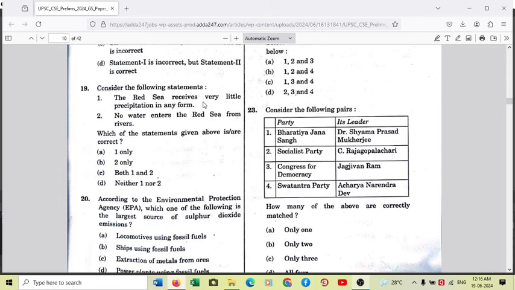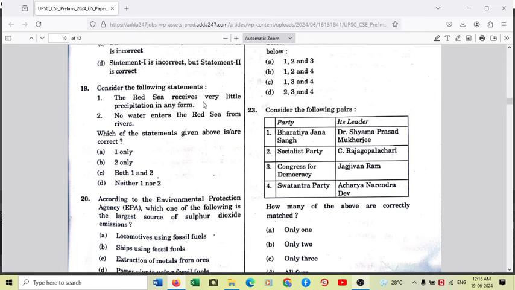Number 2, no water enters the Red Sea from rivers. Definitely it is correct. Some people confuse this statement with the Nile River, but the Nile River does not drain in the Red Sea. The Nile River drains in the southeastern coastline of the Mediterranean Sea, just north of Egypt, north of Cairo, which is the capital city of Egypt. And this is correct. No water enters the Red Sea from the river.